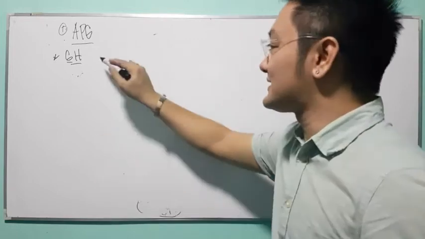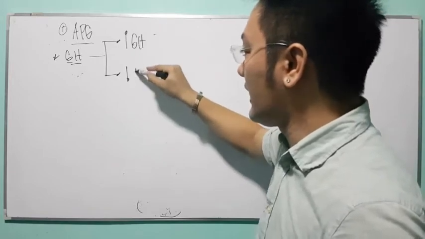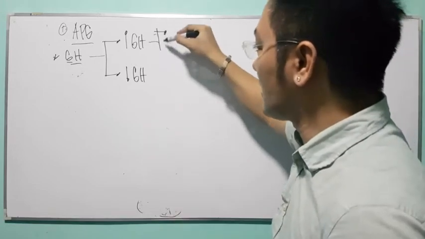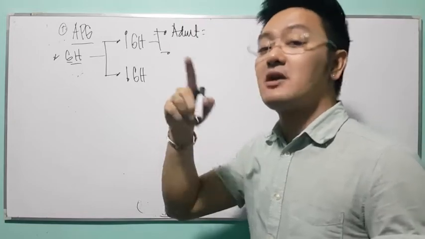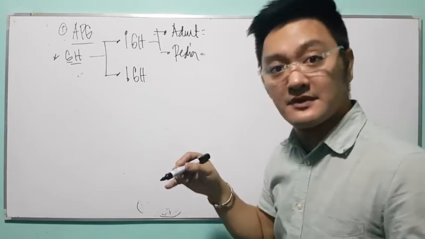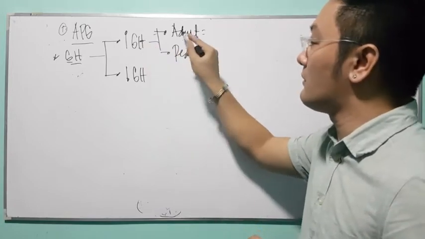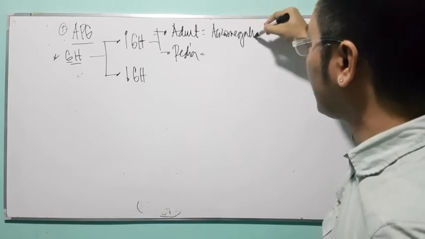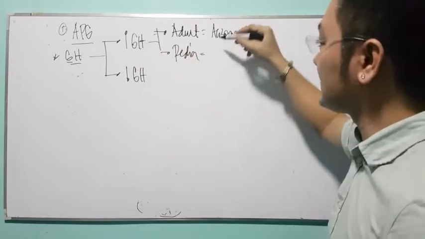Anyway, let's go back. So the disturbances here are the following. You have your hypersecretion of growth hormone and hyposecretion of growth hormone. Remember, if hypersecretion of growth hormone happens sa adult, it's a different thing. If hypersecretion of growth hormone happens sa mga bata, it is also a different thing. Right? So what do you call that disorder? Hypersecretion of growth hormone to adults, you call the condition as what we call acromegaly. Am I right? But if hypersecretion happens to pediatric, you call that condition as your